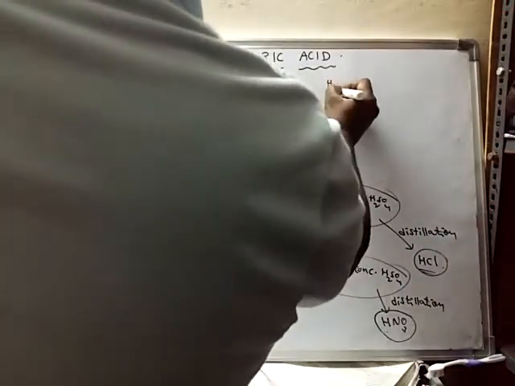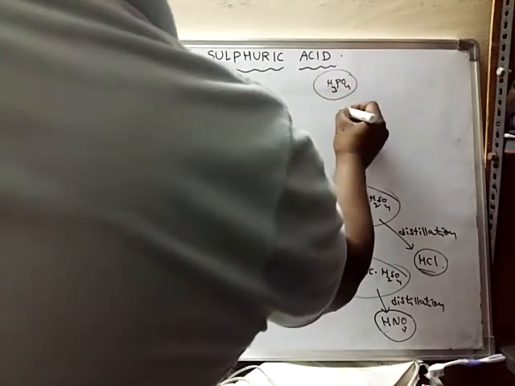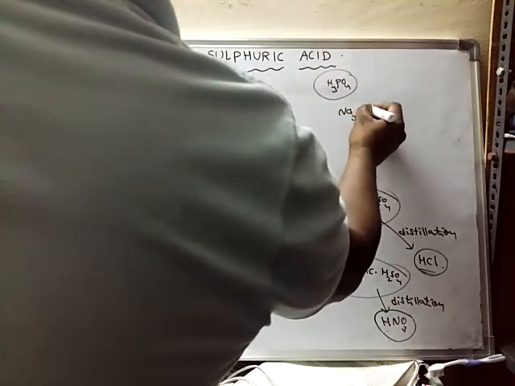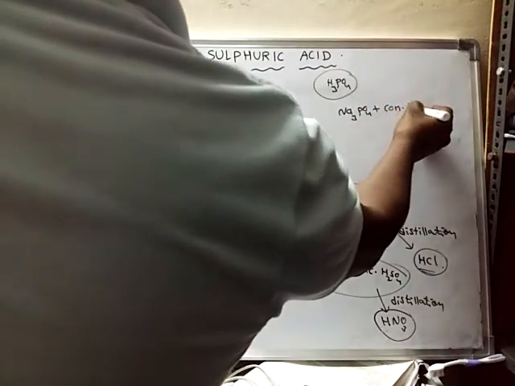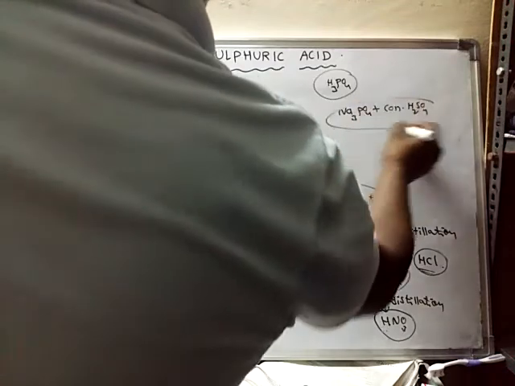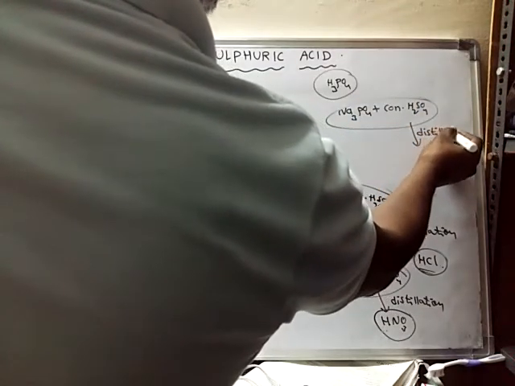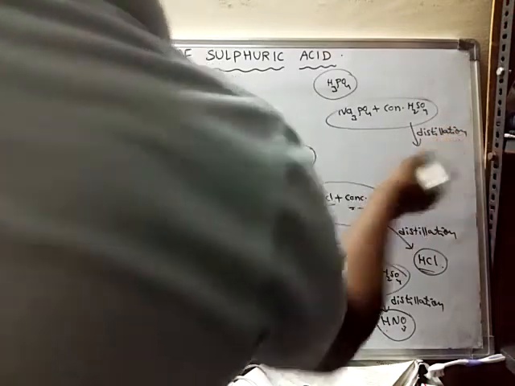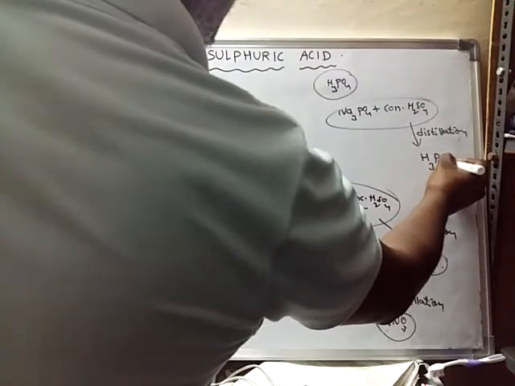Suppose phosphoric acid, H3PO4. How is phosphoric acid prepared? When metal phosphates are reacted with concentrated sulfuric acid, and this mixture is subjected to the process of distillation, we will get phosphoric acid, H3PO4.